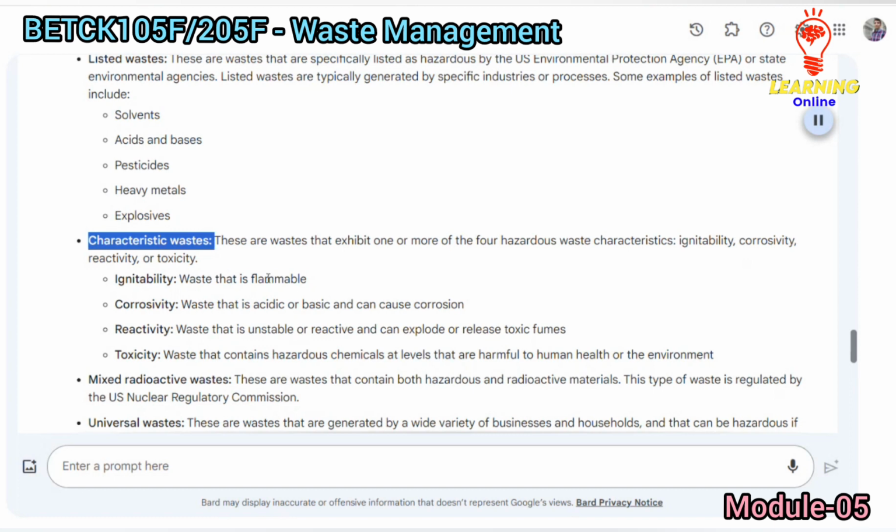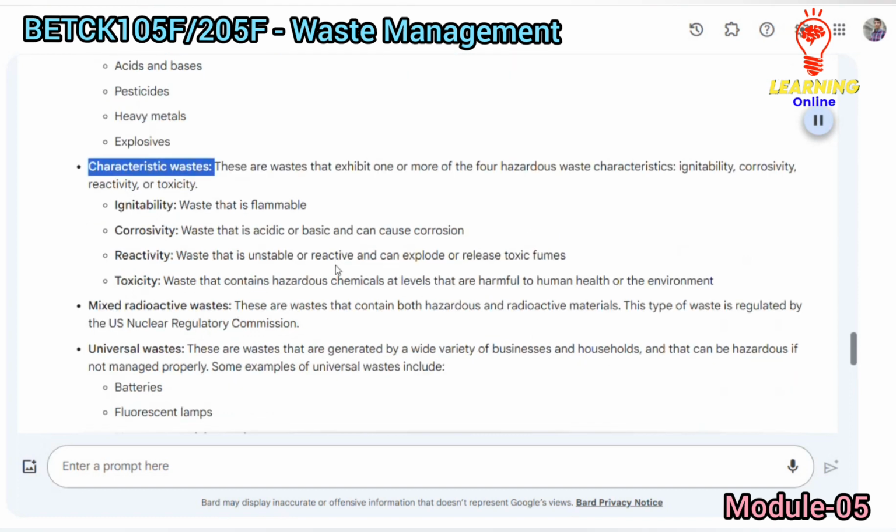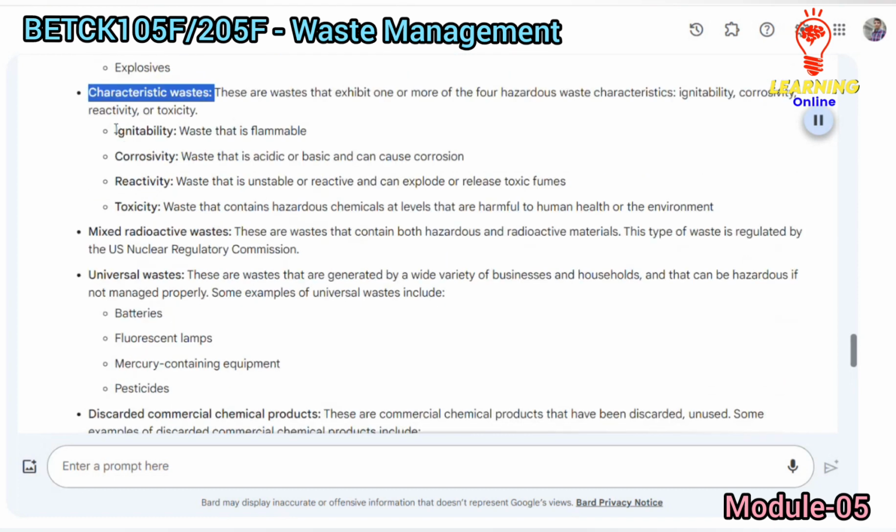Characteristic wastes. These are wastes that exhibit one or more of the 4 hazardous waste characteristics: ignitability, corrosivity, reactivity, or toxicity. Ignitability, waste that is flammable. Corrosivity, waste that is acidic or basic and can cause corrosion. Reactivity, waste that is unstable or reactive and can explode or release toxic fumes. Toxicity, waste that contains hazardous chemicals at levels that are harmful to human health or the environment.